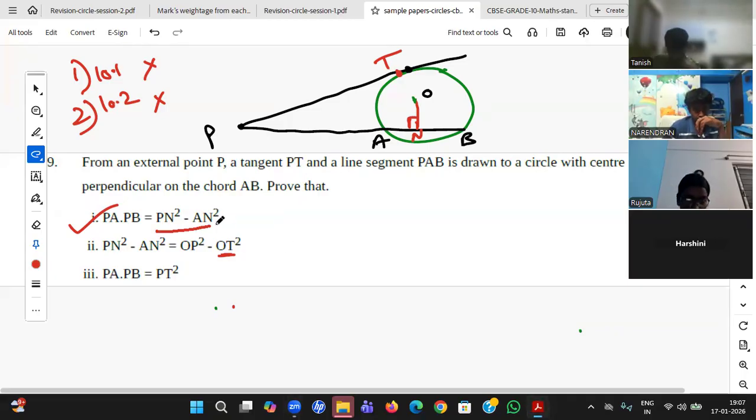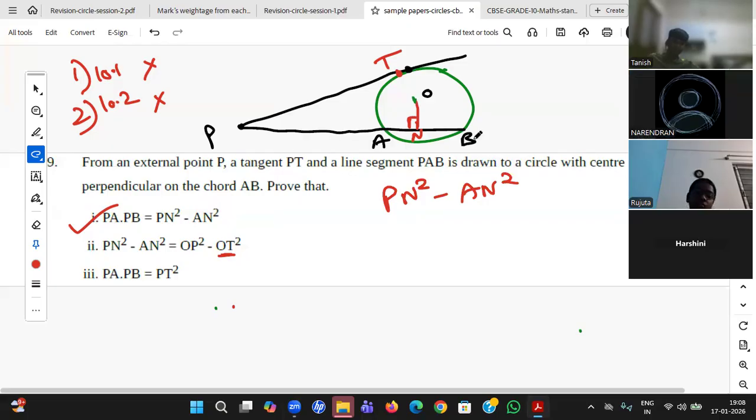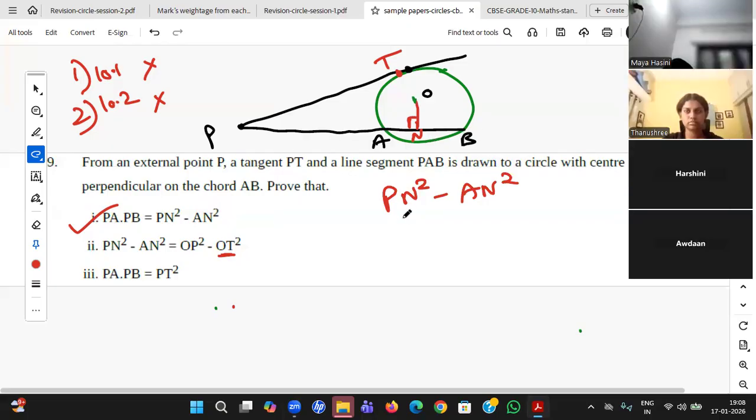I'm able to see this side is somewhat complex, so let me start with this side: PN square minus AN square. Students, I have not connected anything extra. I'll only connect something if I require it. PN is already connected, AN connected, PA connected, PB connected. So why extra construction when everything is already connected in the given statement?